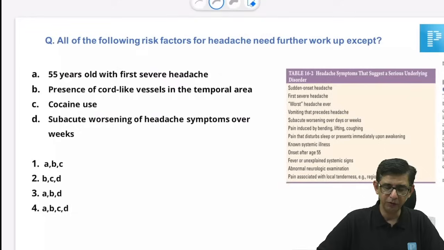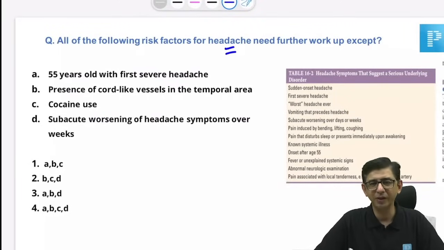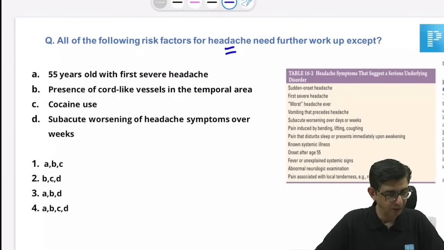Let's say all of the following are risk factors for headache. On ulcerative colitis and Crohn's, I think we don't debate much. Depending on the language of the question, the answer would be